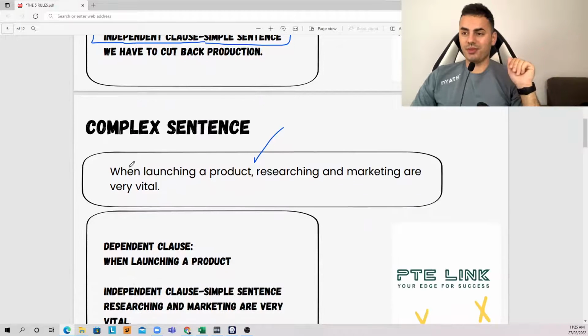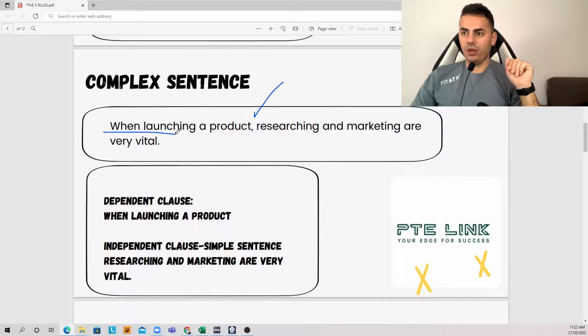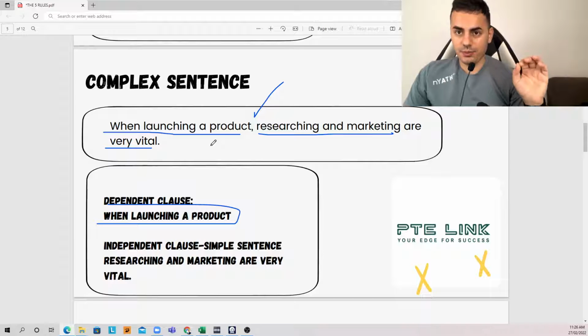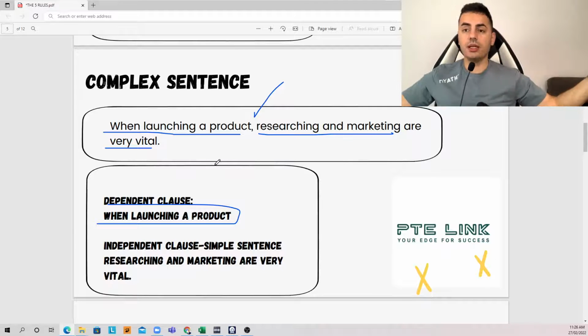Again, I've got the dependent clause here. When launching a product, that's a dependent clause. Done. Comma. Researching and marketing are very vital. That's the independent clause, or what could be known as a simple sentence, because you simply can say researching and marketing are very vital. Done. Yeah.